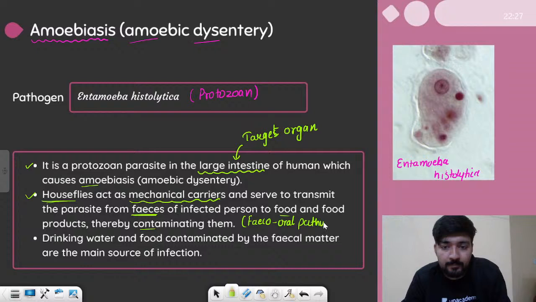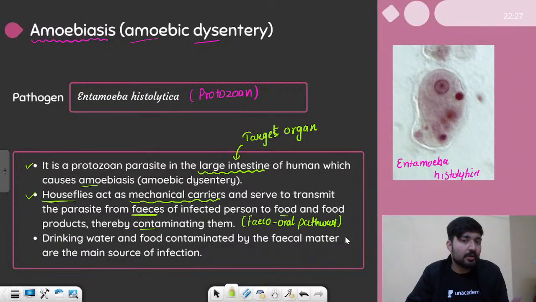It was also seen in typhoid. Typhoid is another disease of small intestine, and this is a disease of large intestine. So this is the difference between them. But yes, the mode of transfer is almost the same. It is spread through the contaminated food and water. So drinking water and food contaminated by fecal matter are the main source of infection. Alright, again the fecal-oral pathway. Let's move on.